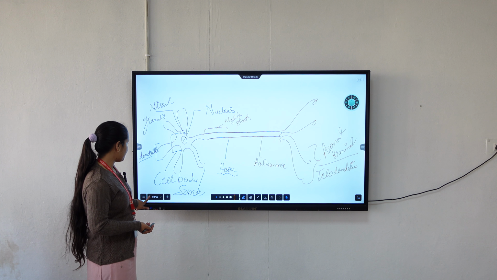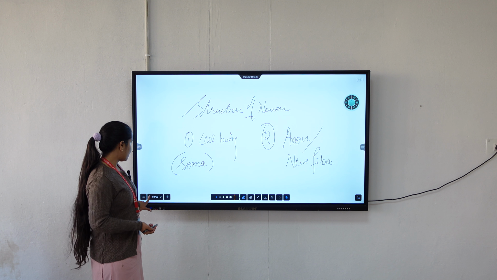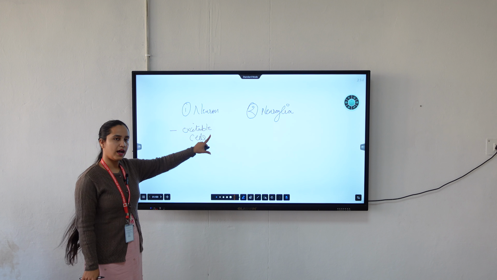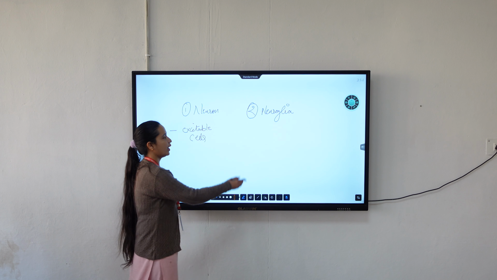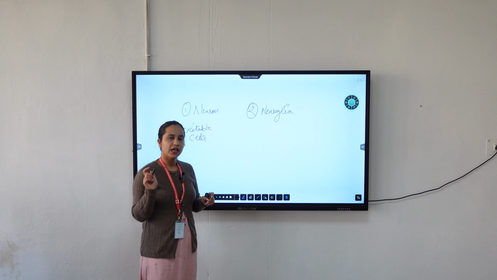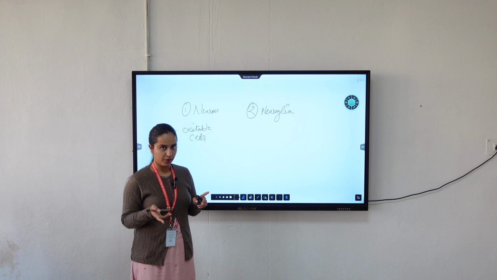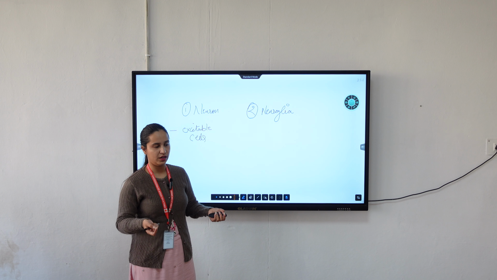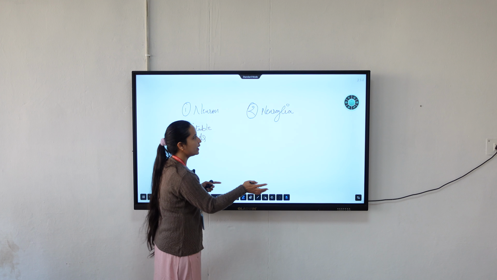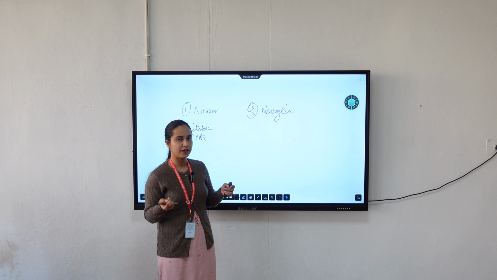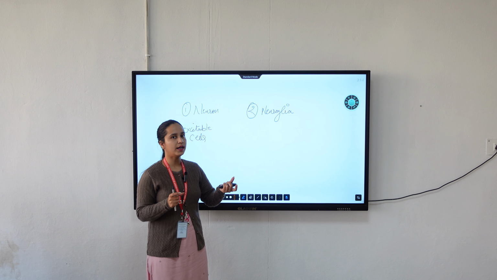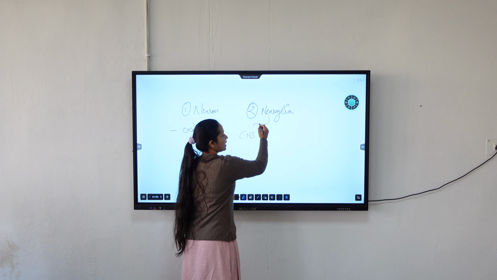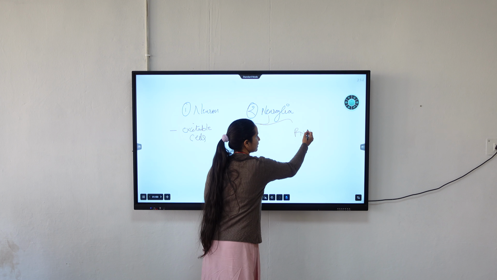Now, as described earlier, in nervous tissue we have two types of cell. One is neuron and the other is neuroglia. In the nervous system there are two parts: one is central nervous system, another is peripheral nervous system. So neuroglia are also of different types depending upon which part they are present in, that is, in CNS and PNS.